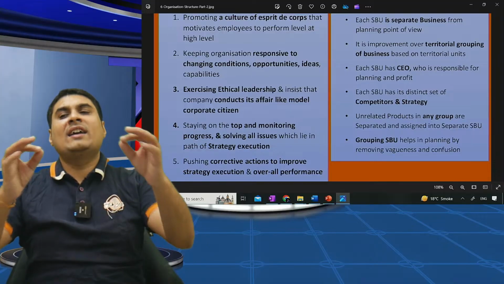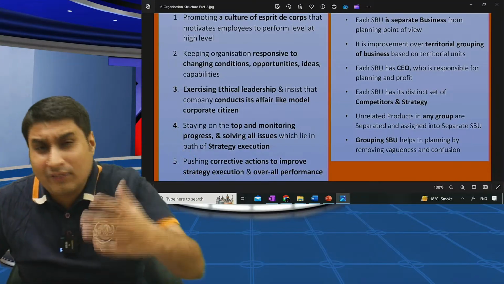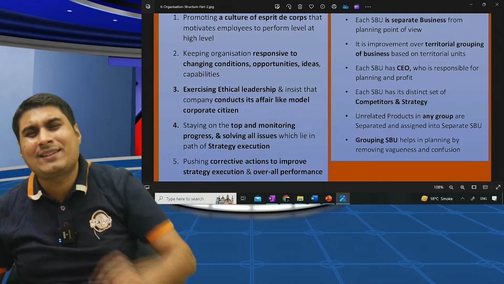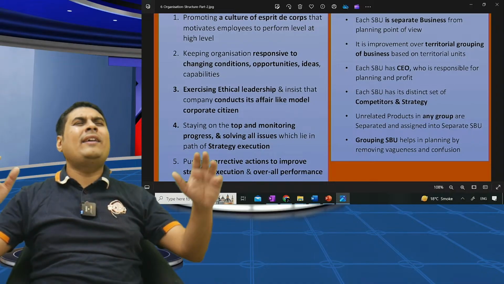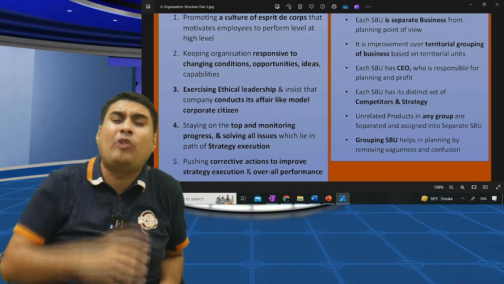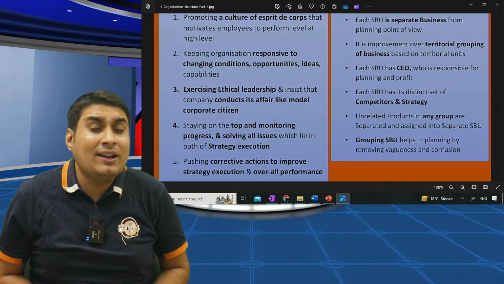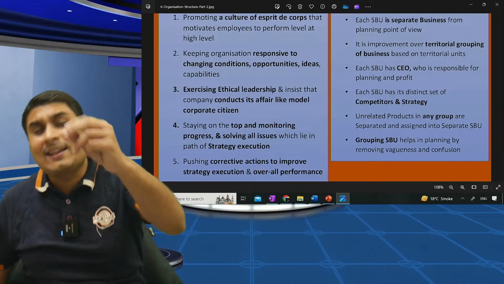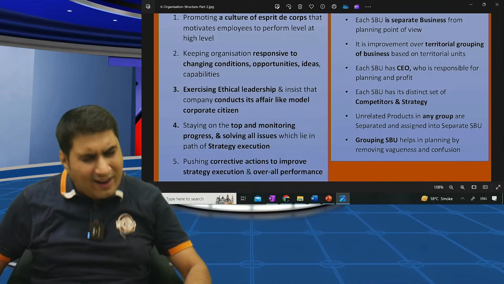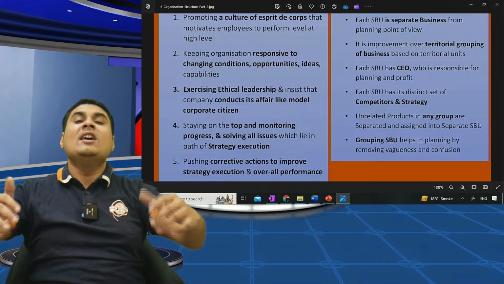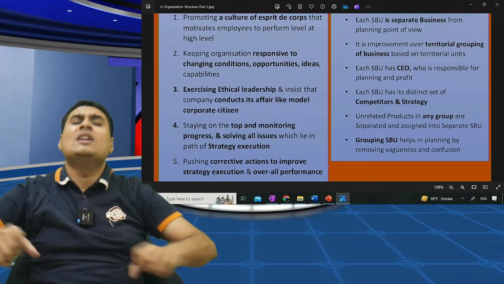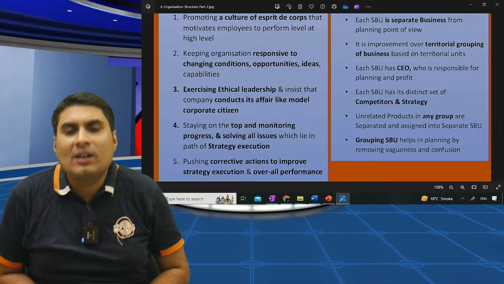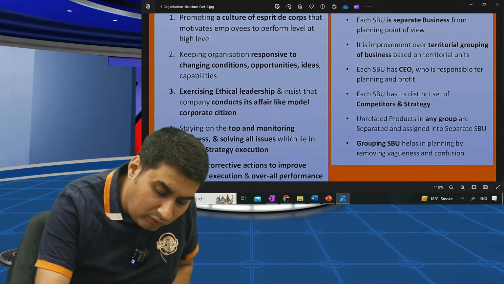One more time we will speak. Creta, Creta, Creta. Okay, what's the full form? Tell me what five roles a leader will play in good strategy execution. Creta. C. Promote a culture of esprit de corps that motivates employees to perform at the highest level. R. Keep the organization responsive to new ideas, capability, opportunity. E. Exercise ethical leadership so the company conducts affairs like a model corporate citizen. T. Staying on the top, monitoring progress, solving issues that lie in the path of good strategy execution. A. Pushing corrective action to improve execution and overall performance.